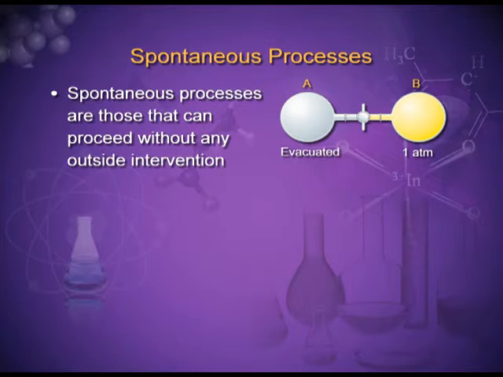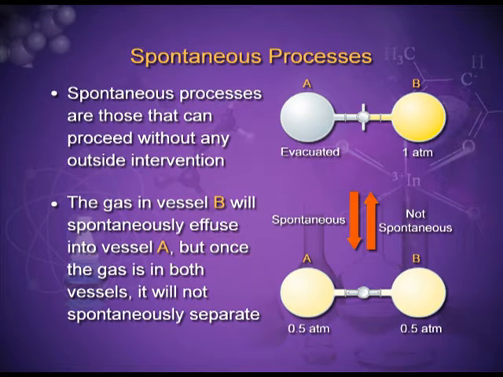The reverse process is non-spontaneous. The spontaneous processes are those that can proceed without any outside intervention. We can see in the figure that the gas in vessel B will spontaneously effuse into vessel A, but once the gas is in both the vessels, it will not spontaneously separate.